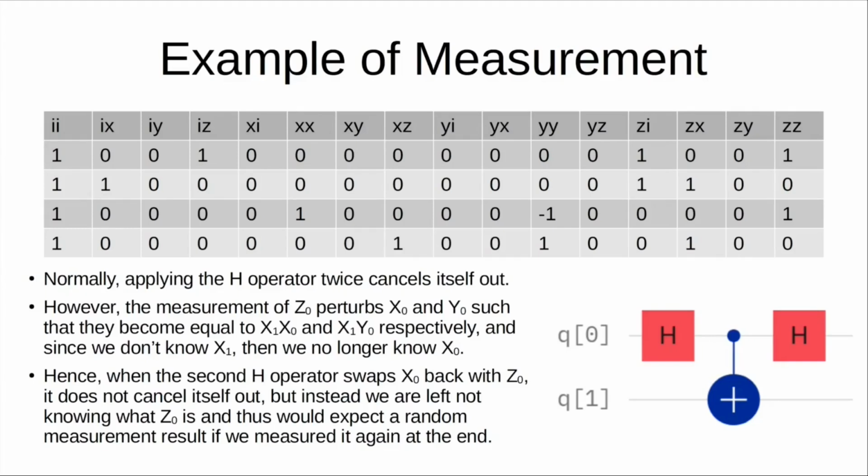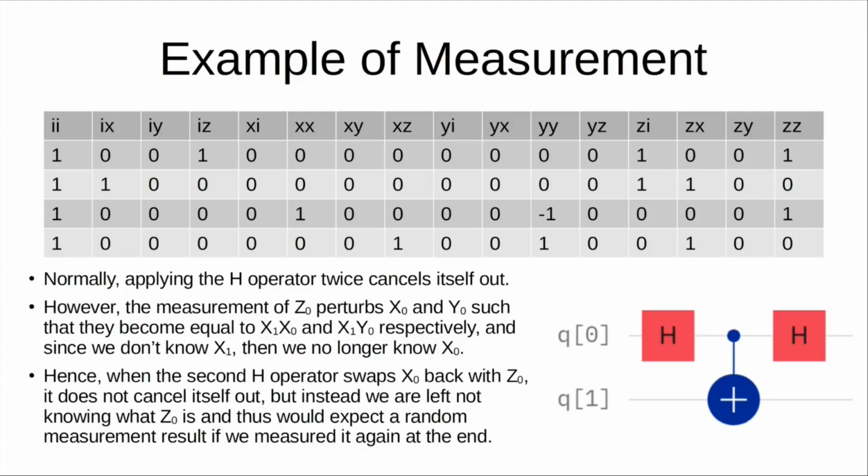Hence, when the second H operator swaps the X and Z values back for qubit 0, it doesn't cancel itself out, but instead we are left not knowing what the final Z value is for qubit 0, and thus we would expect a random measurement result if we tried to measure it at the end of this whole process. If we just have two H operators side by side, they cancel themselves out. But if we make a measurement between them, then they don't cancel themselves out. We get a different output where, if we did a second measurement after all three of these operators, we would get a random result at the end.